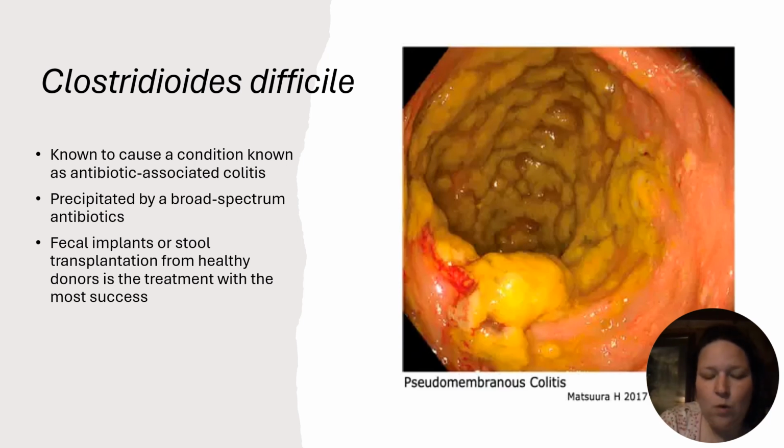Fecal implants or stool transplantation from healthy donors is the treatment with the most success. So it's kind of interesting.